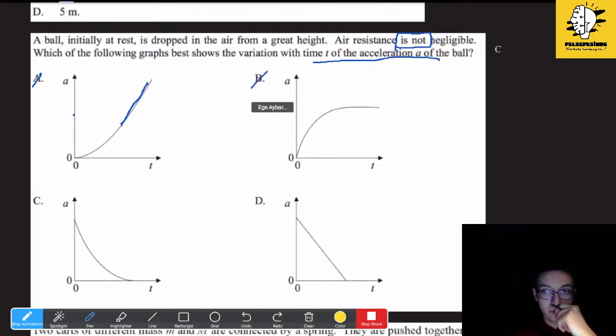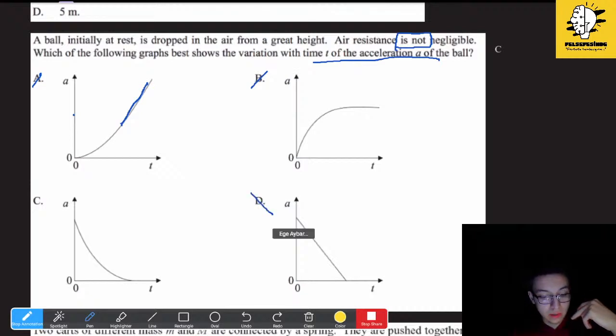Here, when we think about it, it's not possible, because it cannot have a straight line. When we consider the physical conditions, then it's not possible.